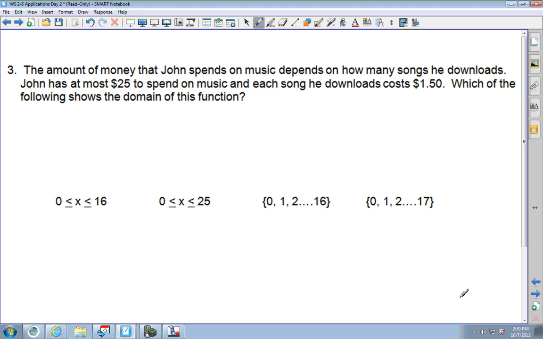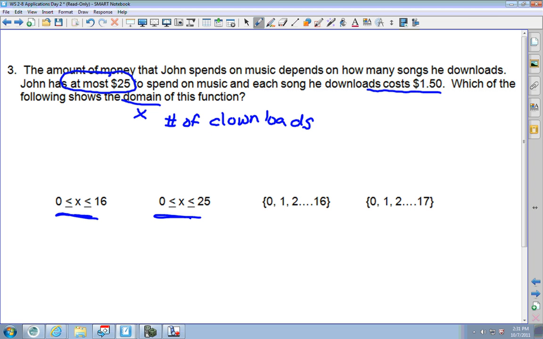It says the amount of money that John spends on music depends on how many songs he downloads. John has at most $25. Okay, at most. That means the largest amount he has is $25 to spend on music. And each song he downloads costs $1.50. Okay, so which is the domain? The domain is X. The X is going to be the number of downloads. Well, first off, I'm going to eliminate these two. These are continuous functions. I am not going to download 0.333 of a song. Okay, and I'm not going to have to pay for just 0.333. So now I'm down to these two.